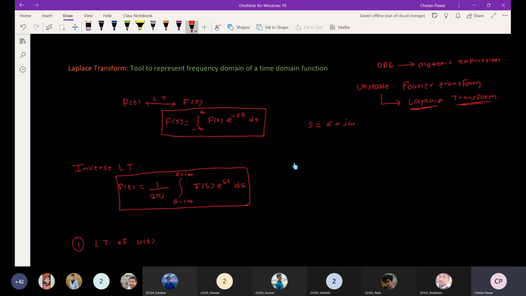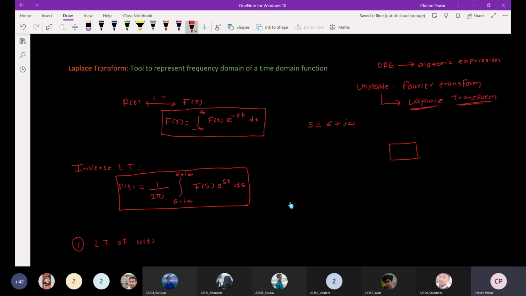Sir, unstable system means unstable in what sense, sir? Unstable means, for example, if this is a system, and for this system I apply a step input, and I get an unstable signal as output.